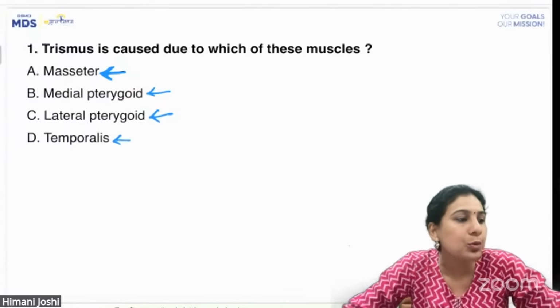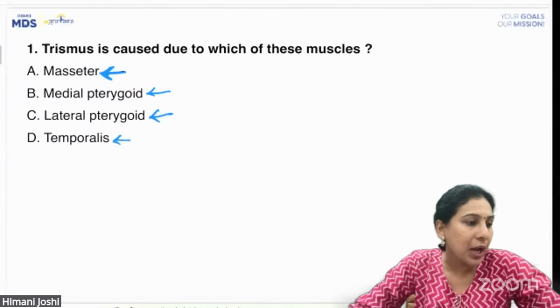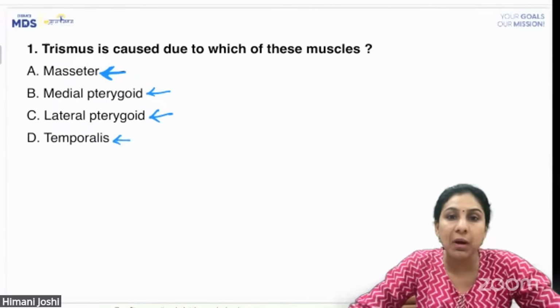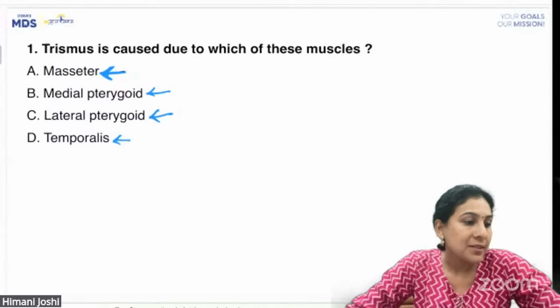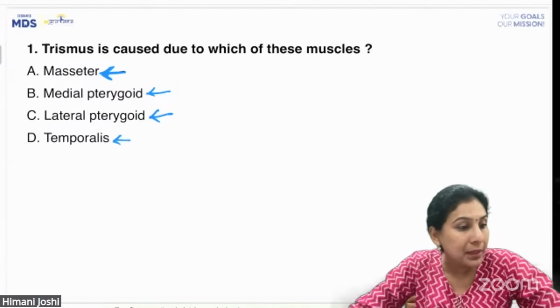So what have you guys marked? I am here live with all of you to know your answer. Okay, so some people have marked B, medial pterygoid. Some people have marked masseter.